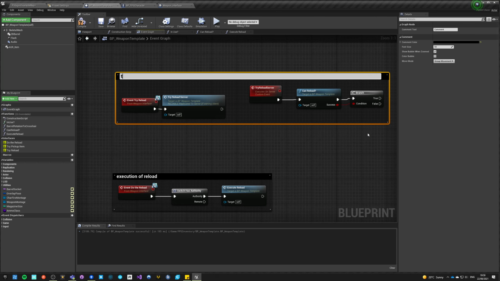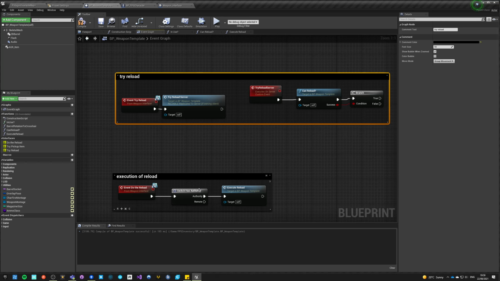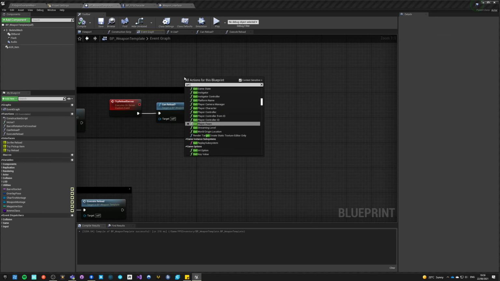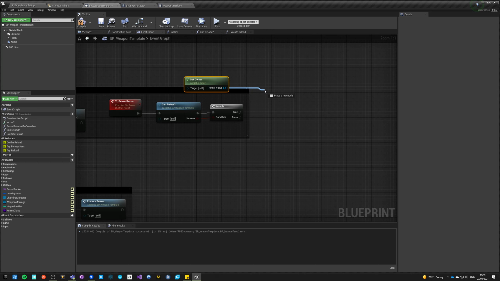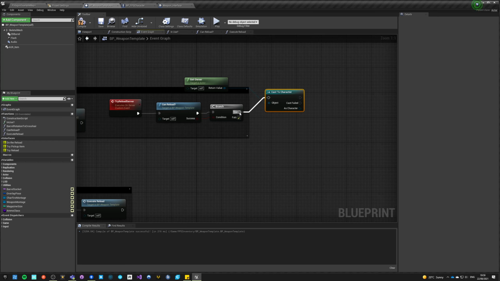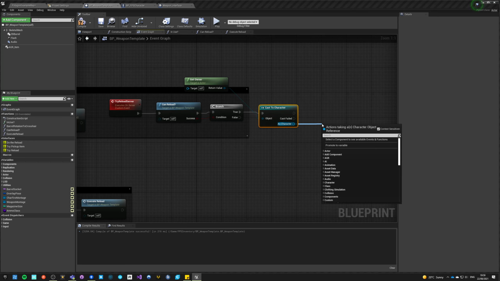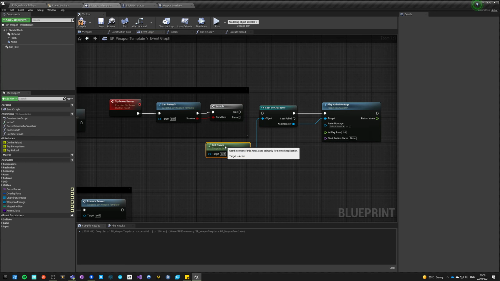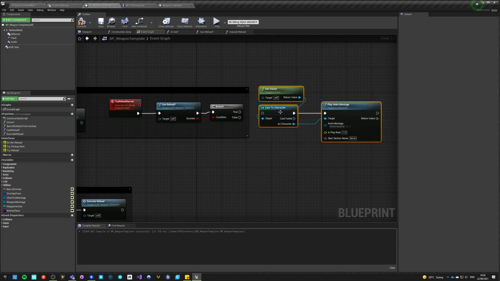So this is try reload. We need to trigger this from here somehow. Well, obviously by get owner cast to character. So if we can reload, we want to montage. Okay, not gonna be that easy as well. So if this is true, this is going to be another event.